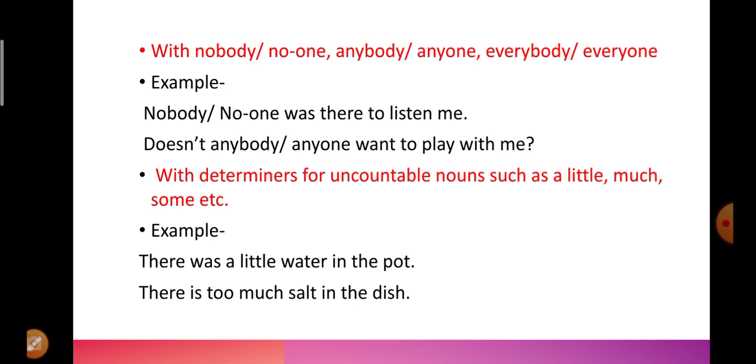Okay. Next, with determiners for uncountable nouns such as a little, much, some, etc. There are a few determiners that are used with uncountable nouns. We use a little, much and some. And with a little, much and some, we will always use a singular verb. For example, there was a little water in the pot. We do not write there were little water in the pot. We always write there was. There is too much salt in the dish. We again use is instead of there are too much salt in the dish. When we write it like this using the word are, that will be an incorrect sentence.